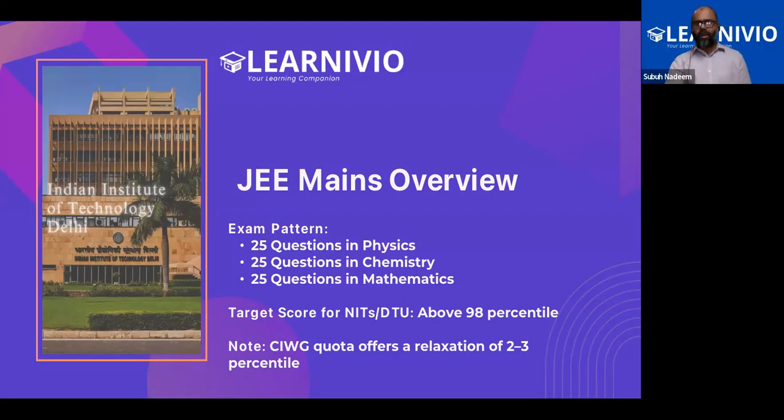Yeah, a percentile is basically this: if there are 100 students appearing for an exam and someone is getting 99 percentile, it simply means that 99 students are below that person and one student is above that person. So he is at second position. One is above him and 98 are below him. So he has got 99 percentile.